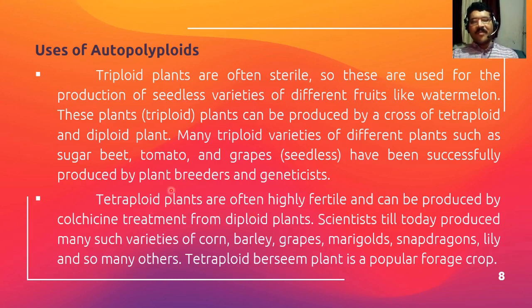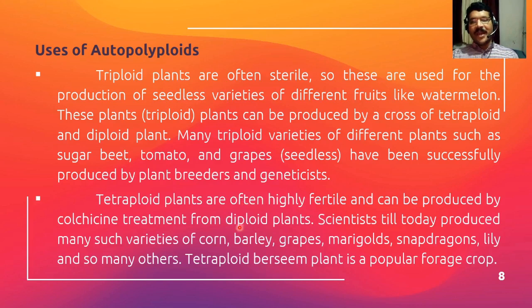This is somewhat easy, because you give colchicine treatment to a diploid plant, and due to that there is inability to produce spindle fibers; chromosomes get divided but remain scattered, and produce another extra set of chromosomes.